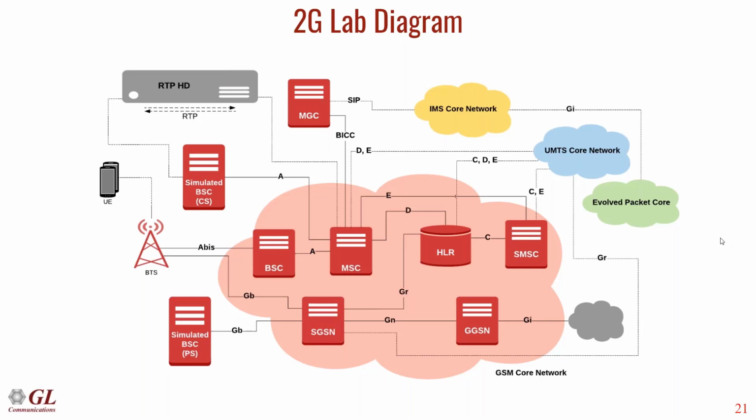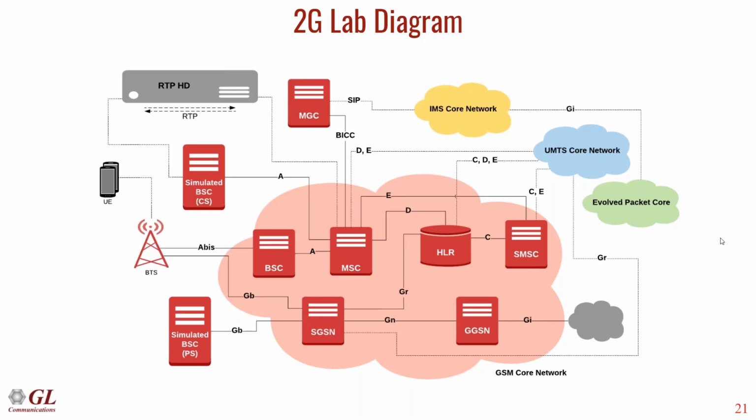Here the UE can be referred to as a mobile station in the 2G network. So a mobile station can call another mobile station within the 2G network, or it can call a UE within the 3G network, or it can also call a PSTN phone. So the complete interoperability which was discussed in the 3G lab capabilities also holds good in the 2G lab capabilities.